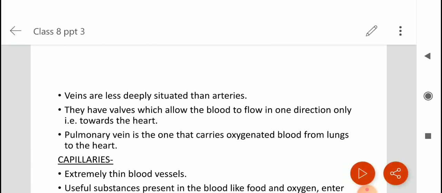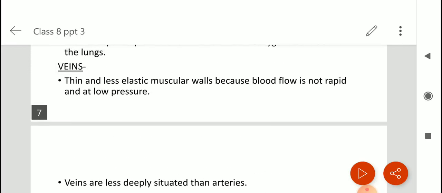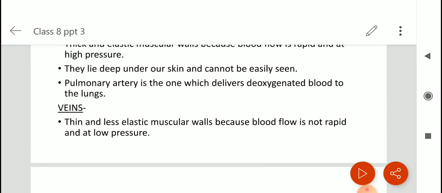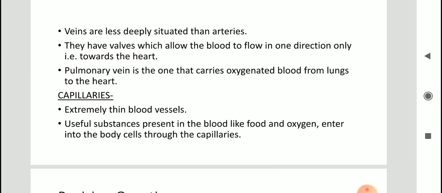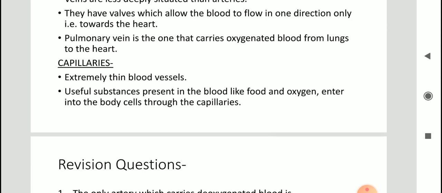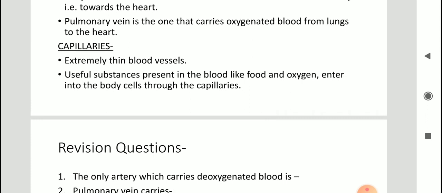So, the pulmonary artery is the one that carries deoxygenated blood to the lungs, and the pulmonary vein is the one that carries oxygenated blood from lungs to the heart. These are the two exceptions. Otherwise, arteries and veins, their functions are well defined. Arteries will carry oxygenated blood from the heart to different parts of the body, and veins will carry deoxygenated blood. Capillaries, they are extremely thin blood vessels, and as I've already told you, they facilitate absorption of essential nutrients by the body cells.